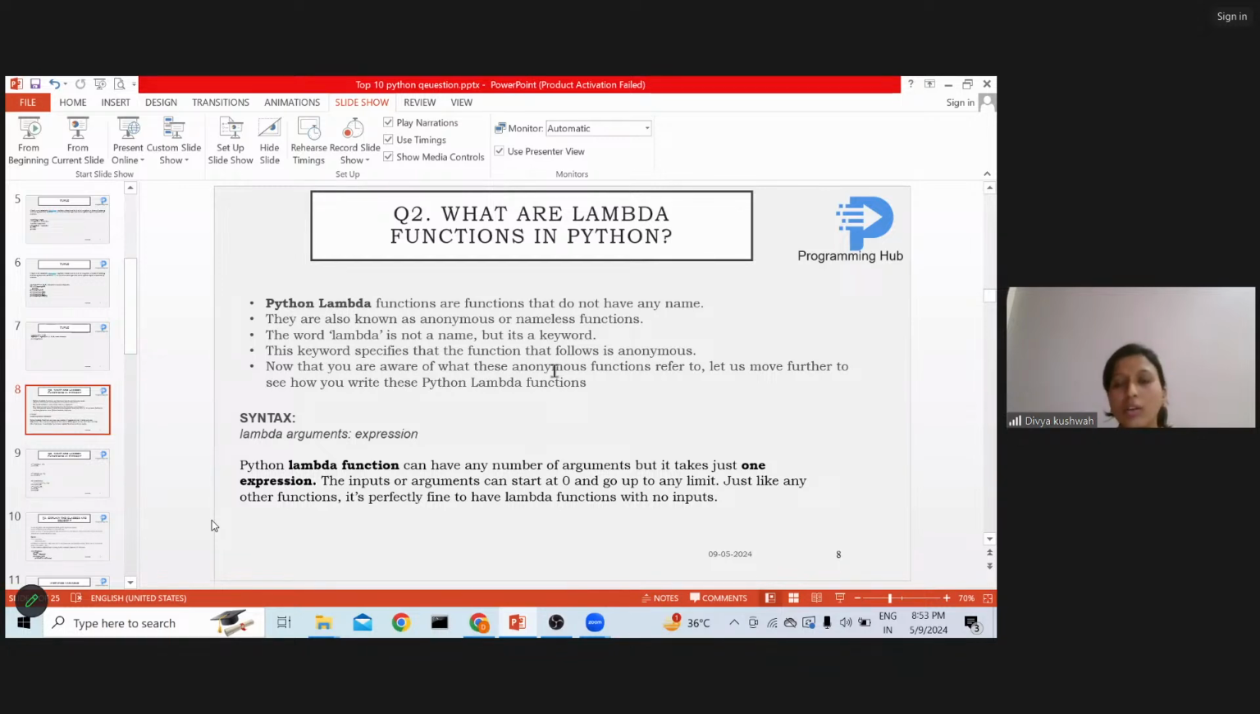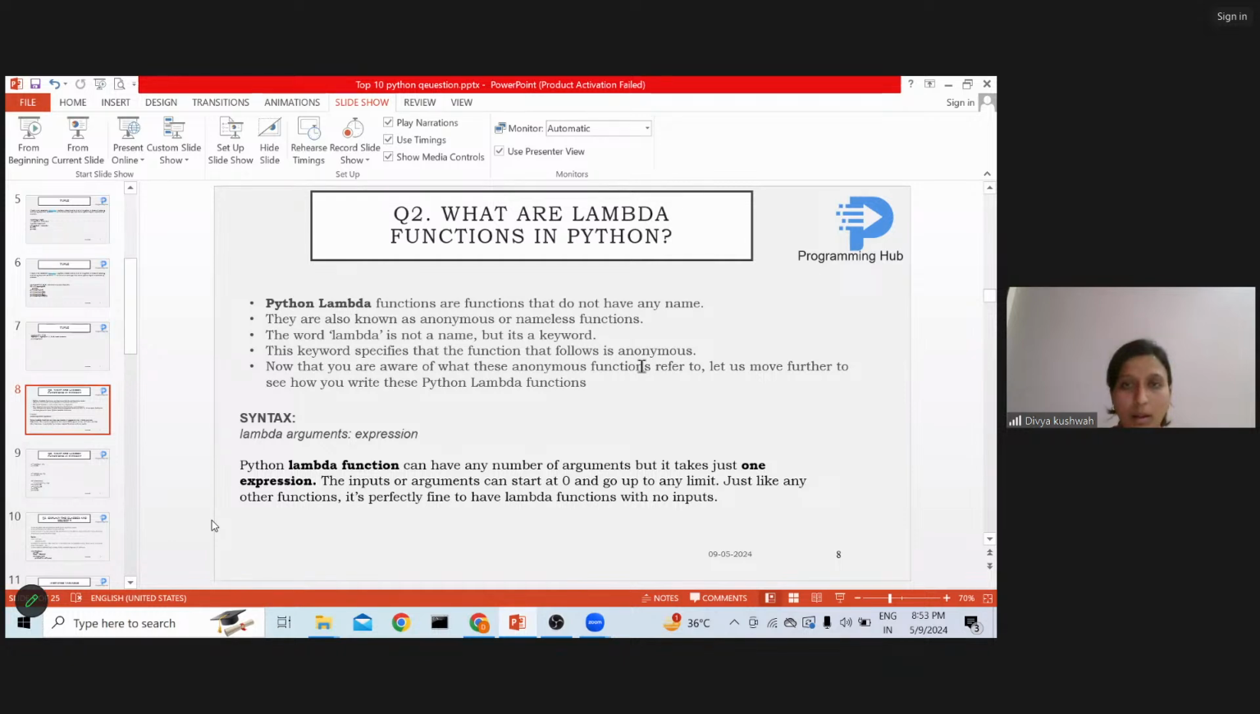What are user defined functions? The functions which are defined by the coder. And what are the predefined functions? Like print, delete, etc. are all predefined functions, which are already provided by Python.